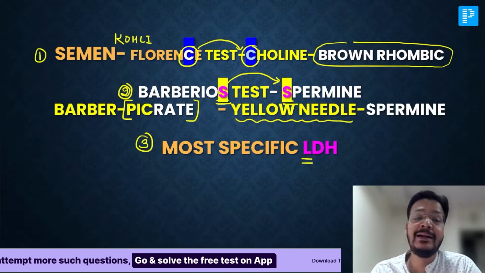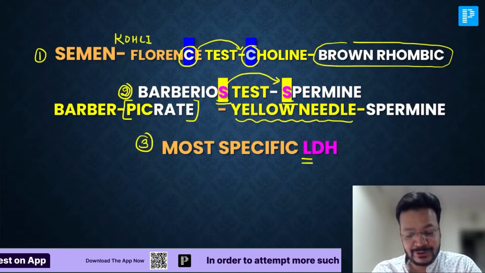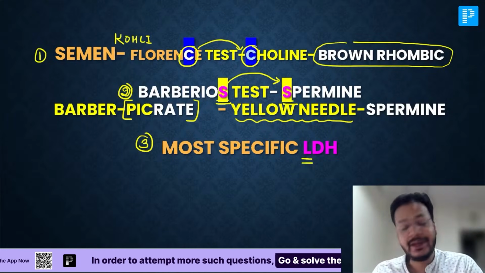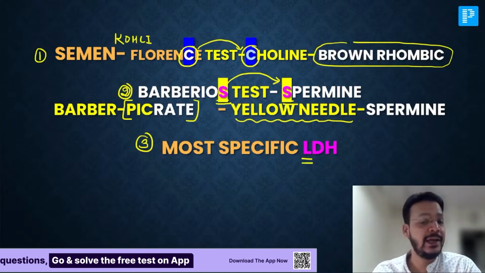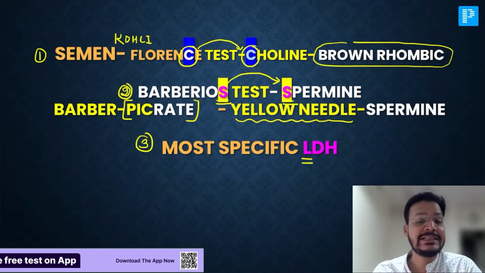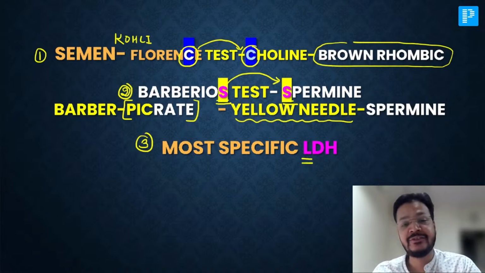So it is LDH, lactate dehydrogenase. Yes, Aparna, absolutely right. Barber, pick your hair with yellow needle. Barbados, we detect spermine crystal, the yellow needle. Semen Florence test for choline. Choline color is brown, rhombic. And the most specific test for semen would be LDH.